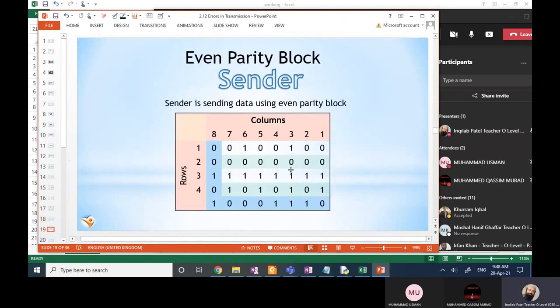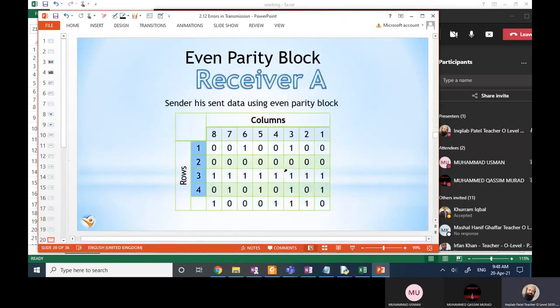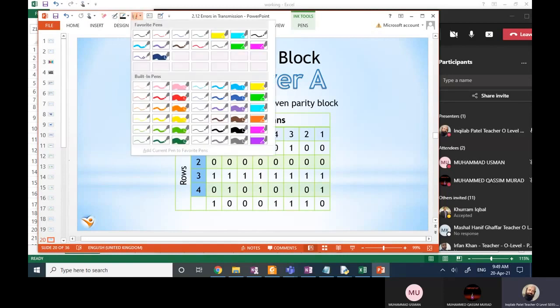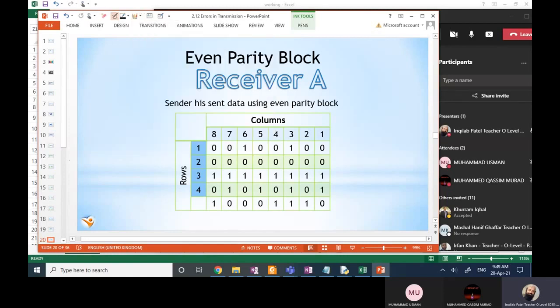Now, a sender is sending this data and a receiver is receiving. You are asked to find out whether the data is transmitted correctly or not. What will we do? We will check the parity vertically and horizontally both.